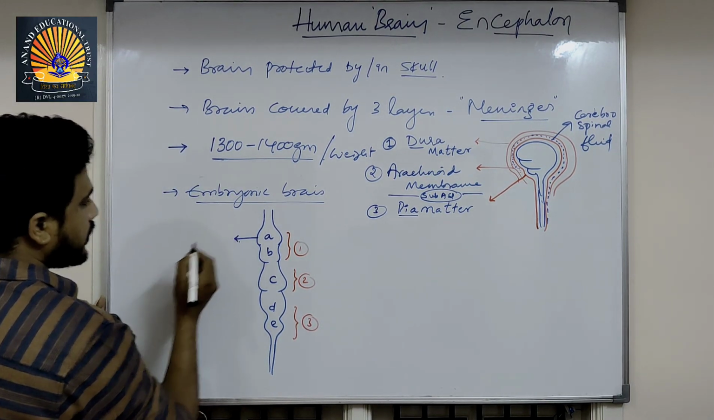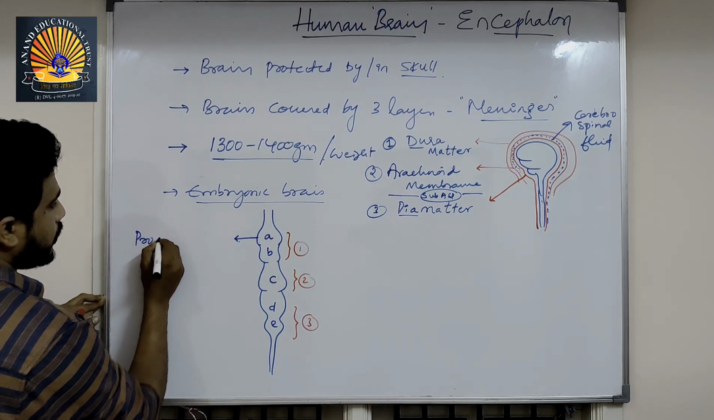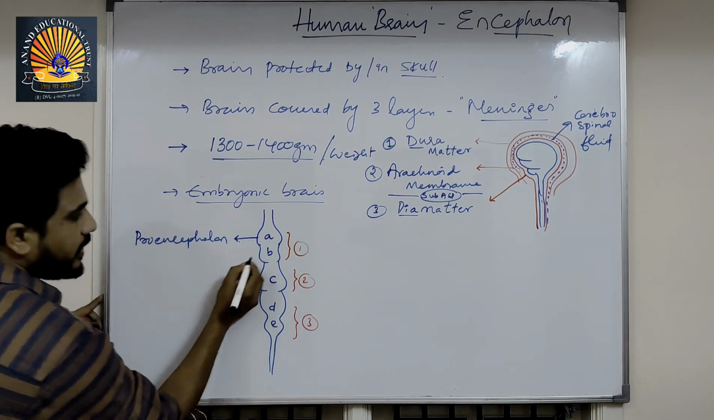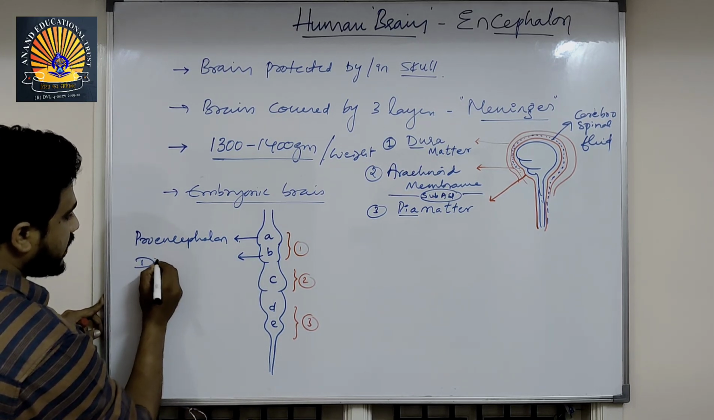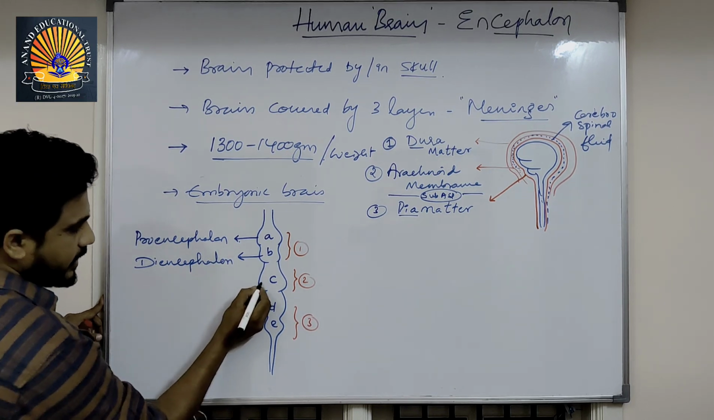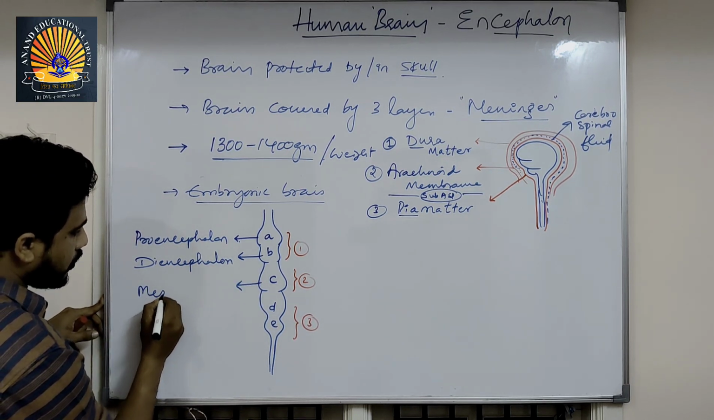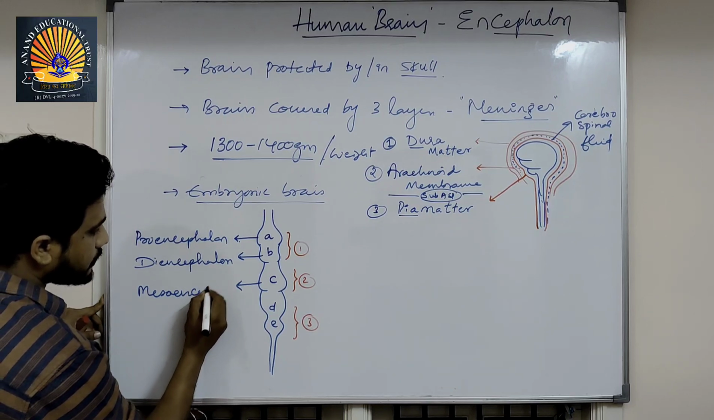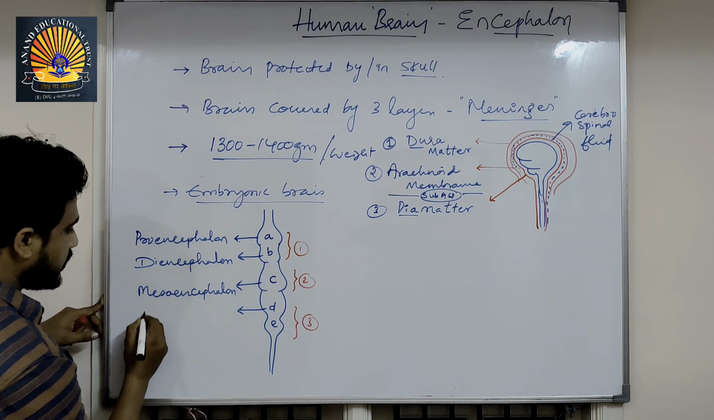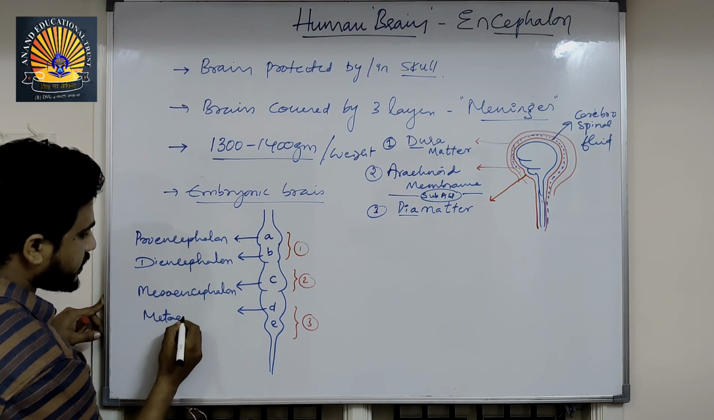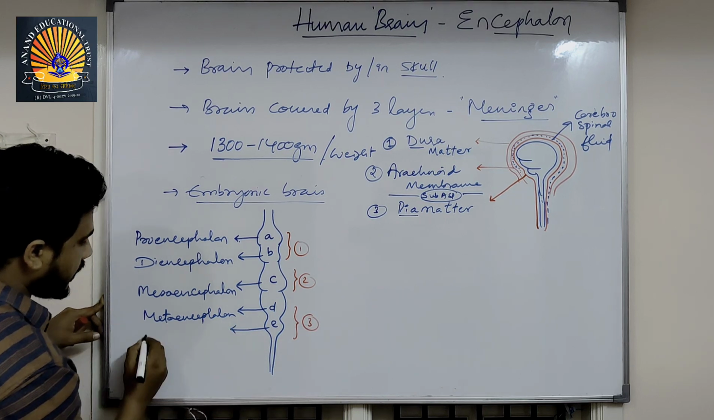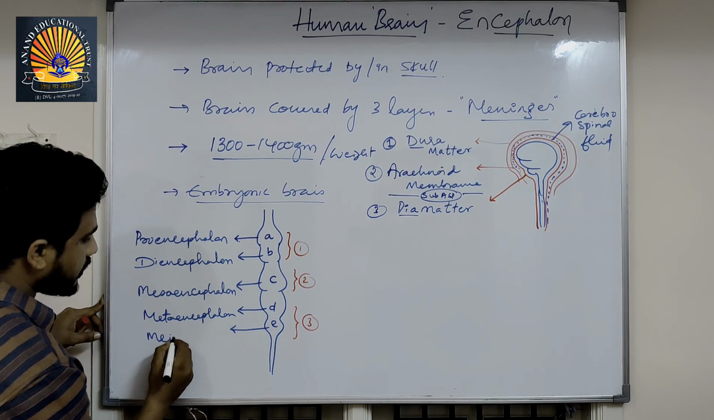A is prosencephalon, B is diencephalon, C is mesencephalon, D is metencephalon, E is myelencephalon.